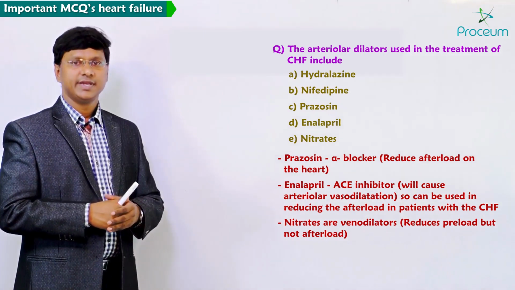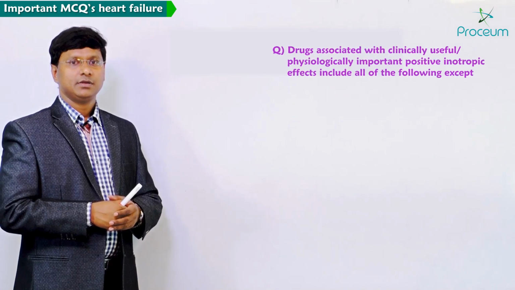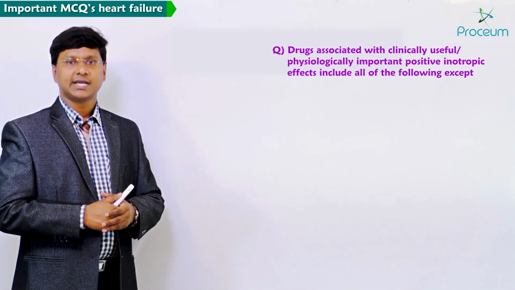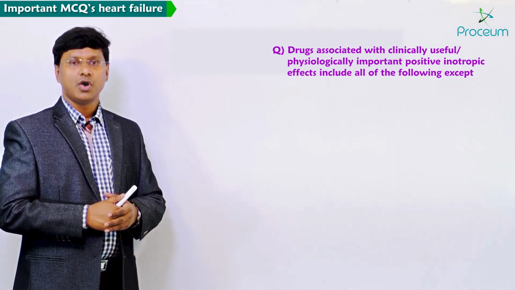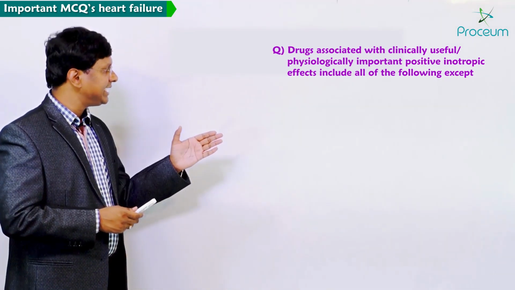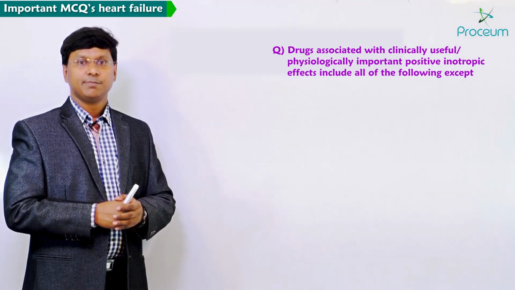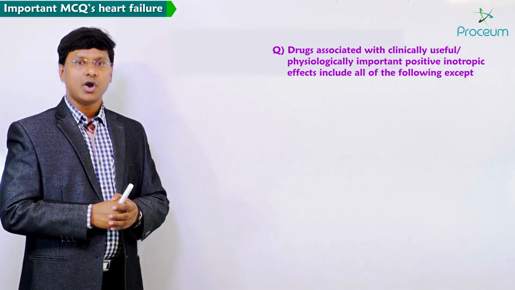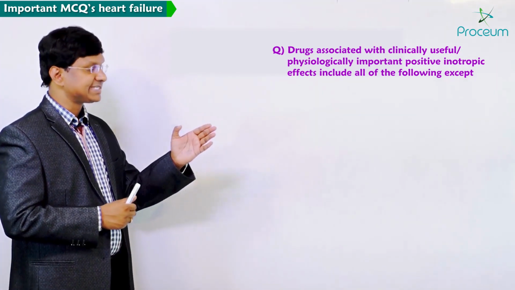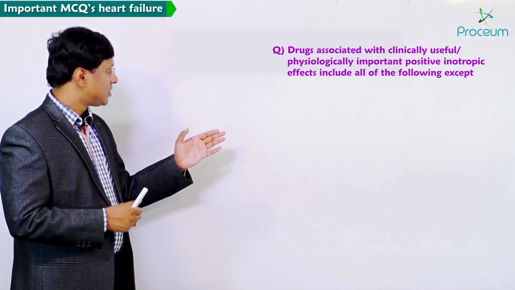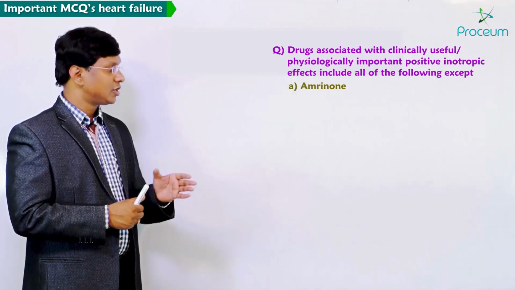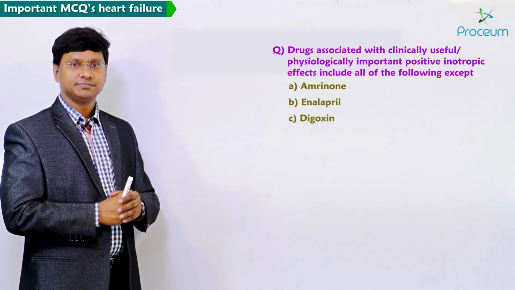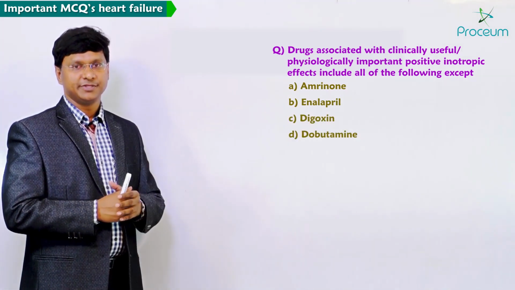Coming to the next MCQ, drugs associated with a clinically useful or physiologically important positive inotropic effects include all of the following except: option A amrinone, option B enalapril, option C digoxin, option D dobutamine.